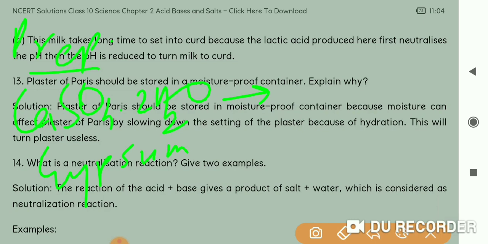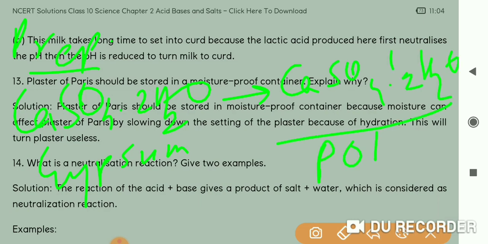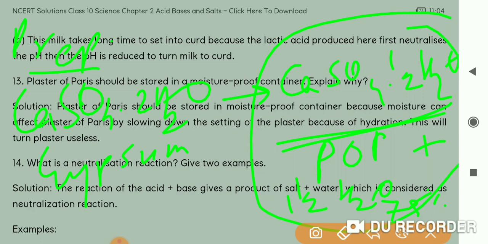When we heat it, it loses 75% water and forms calcium sulfate half H2O. This is called POP. Along with that, 1.5 H2O molecules are released. So this is the process of preparation of plaster of Paris. After preparation, it is kept in small boxes and then kept in a dry place.